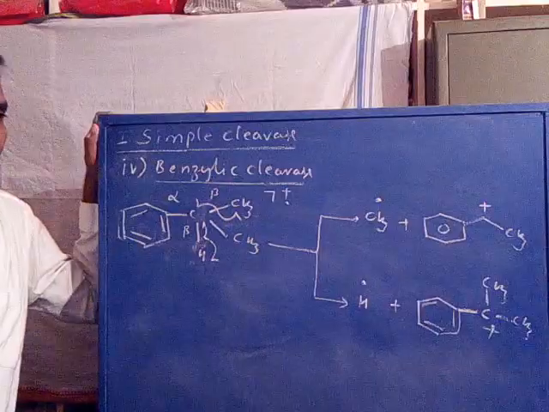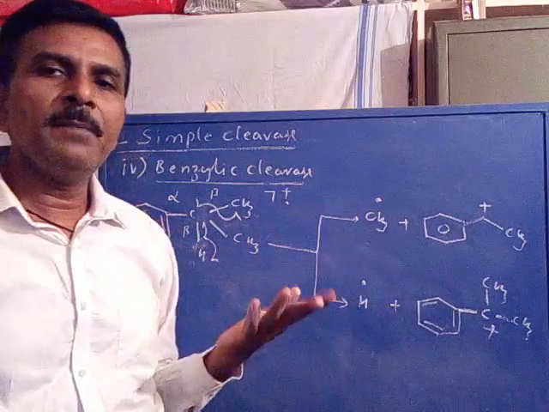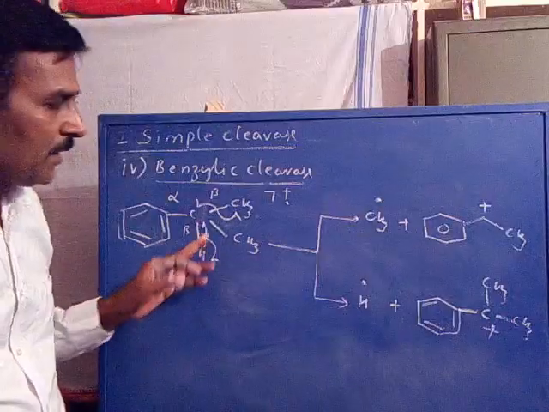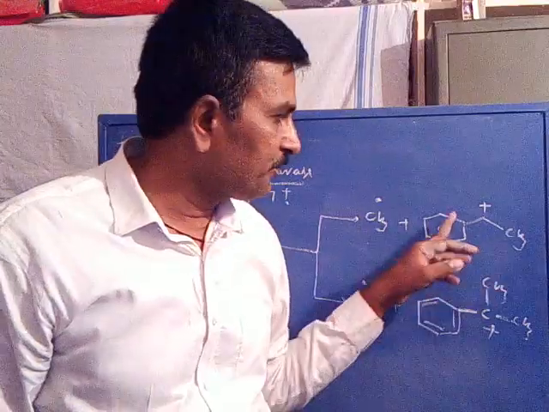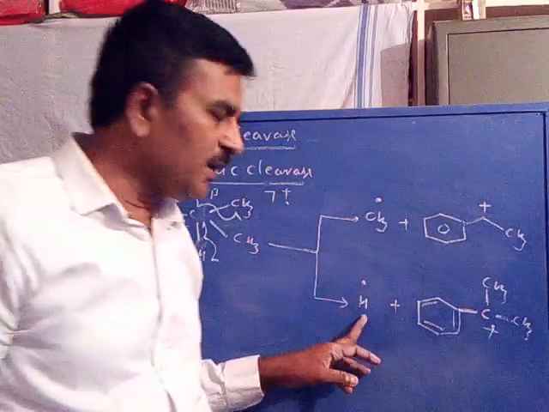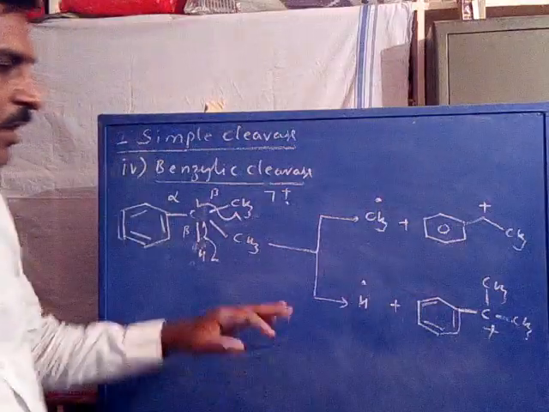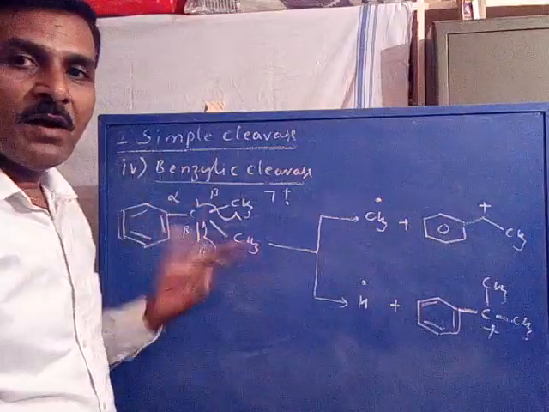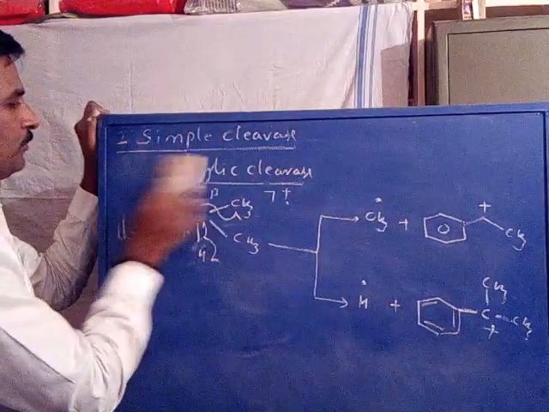You observe that in any case, irrespective of the chain, it may be methyl, ethyl, propyl, or isopropyl, always the second bond gets cleaved. In the first case, second bond cleavage results in a CH3 radical, and the rest as a cation. If the beta carbon-hydrogen bond is cleaved, again hydrogen is eliminated as a radical, and the isopropyl cation attached to benzene is formed, which is more stable. Because of the formation of a more stable cation, this cleavage of the second or beta bond is called benzylic cleavage.